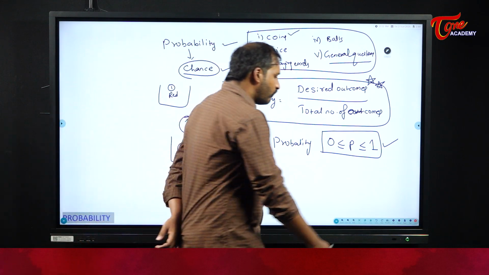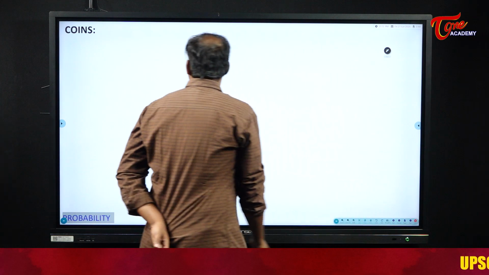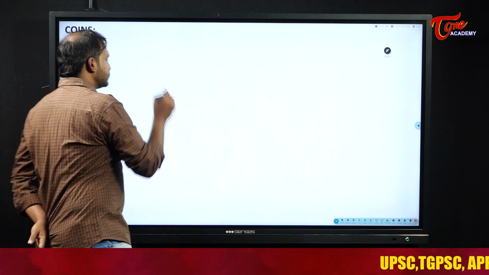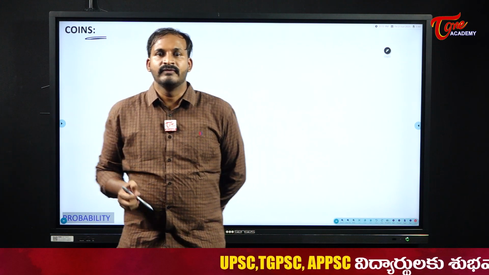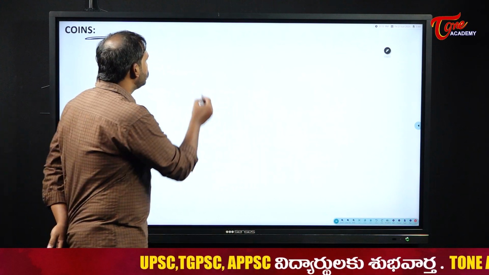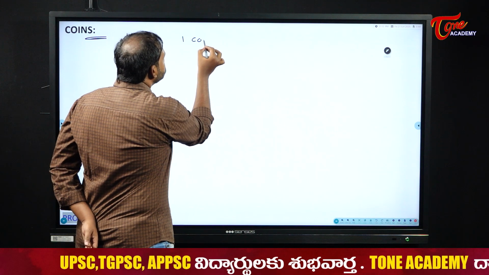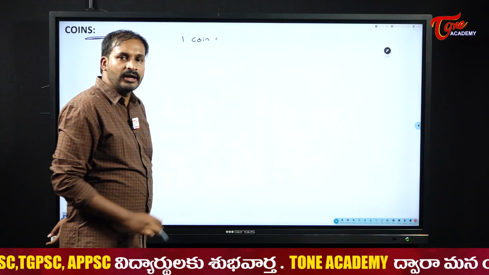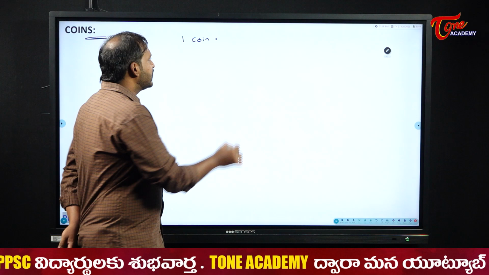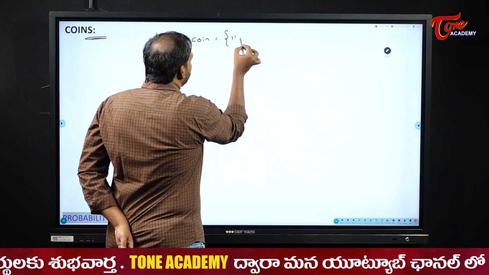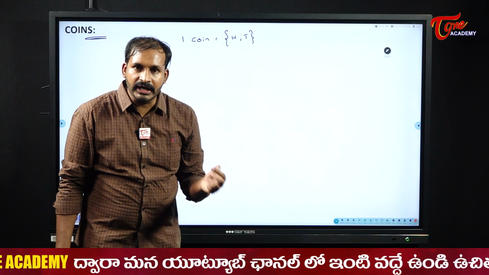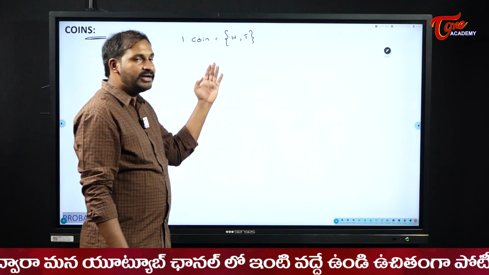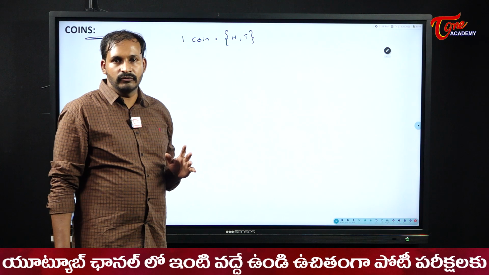Coins case. Now what is this coins, sir? How we are going to see this coins case means, see here, when you toss a single coin, how many outputs will you get, students? What are the possible outputs for me? Either I will get head or I will get a tail, right? Only two chances for me. When I toss a single coin, I have two choices. One is head or the other one is tail. Only two chances we'll have.